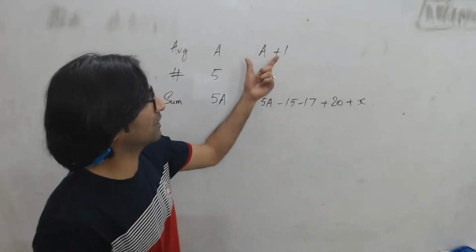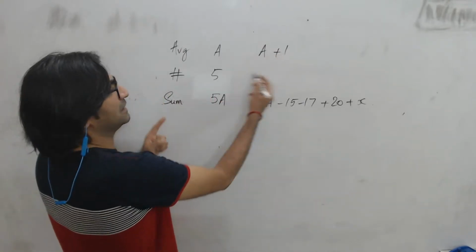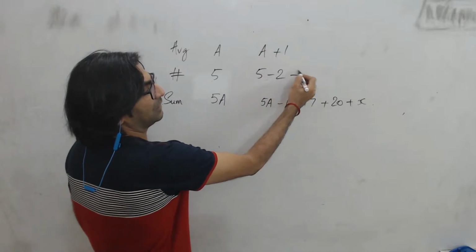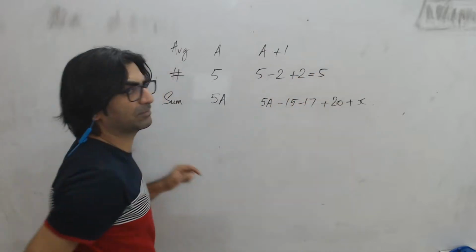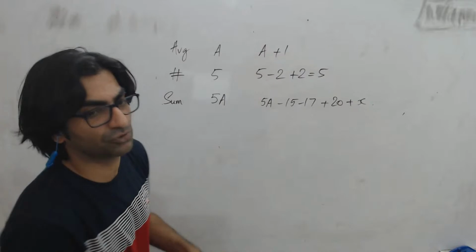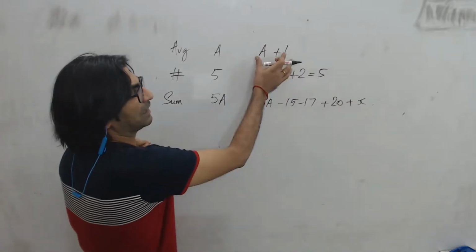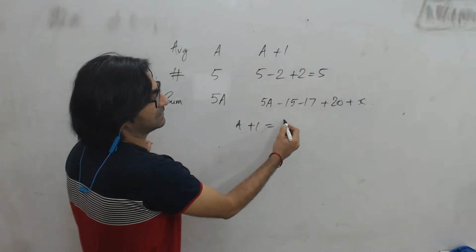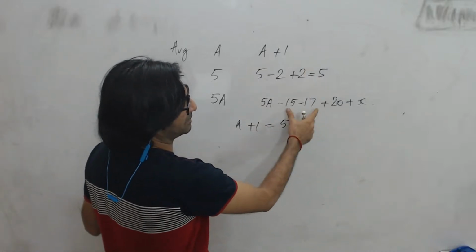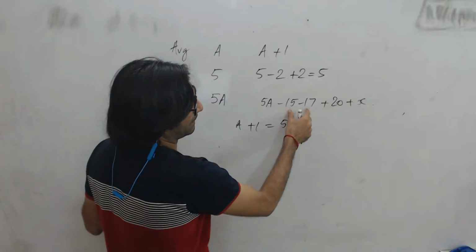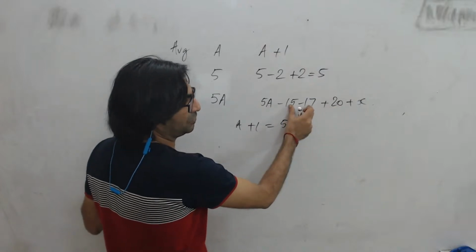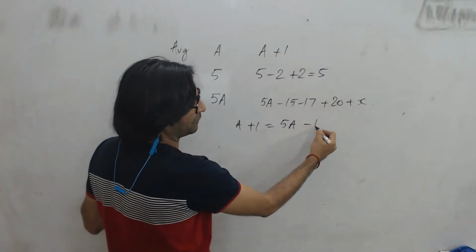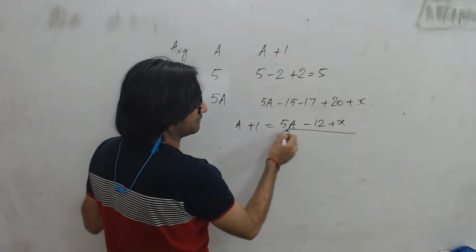And this is my total for, again, how many people? Since 2 went out and 2 came in, I'll still have 5 people, but now the 5 people have an average of A plus 1. So what is my equation going to be like? New average is equal to new sum by number of people, which means A plus 1 is like 5A minus, how much is this? 20. So 5A minus, this is 32. 32 minus 20 is 12. So 5A minus 12 plus X divided by 5, number of people, would be the new average, right?